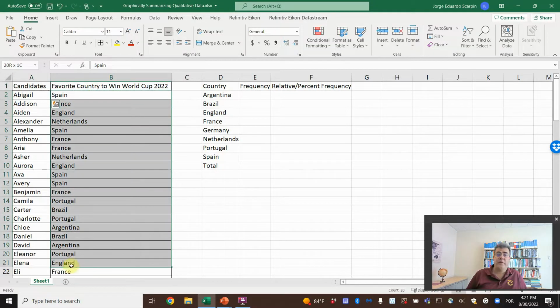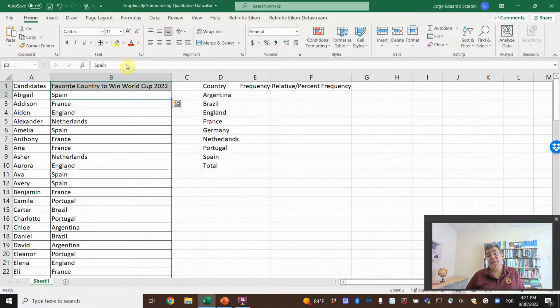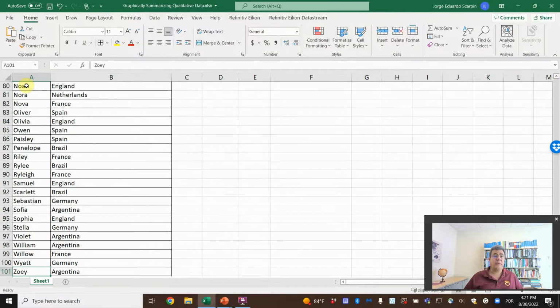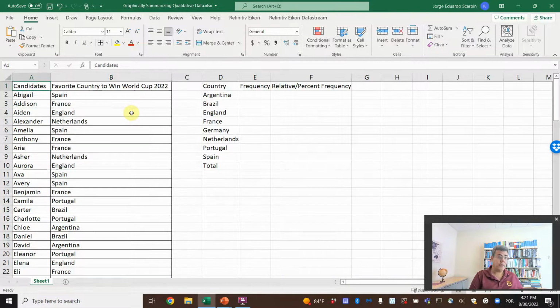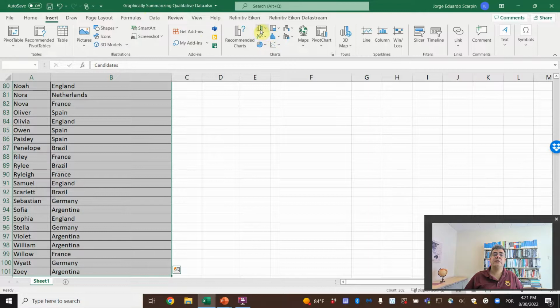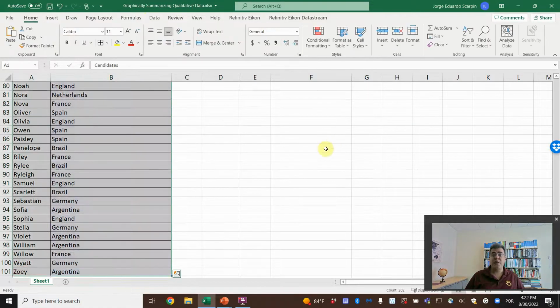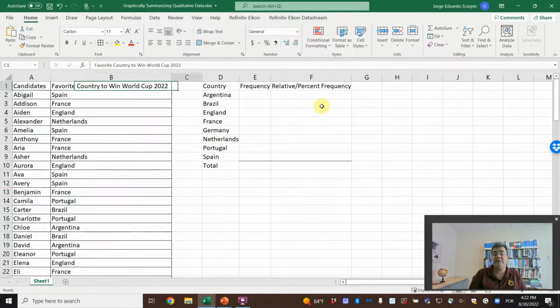So, okay, each of these persons here, they pick one, and then let's summarize this qualitative data. So what is qualitative data? We are not working with numbers here. We are working with texts. However, we cannot add. If we try here to summarize it in any chart, insert charts here, not gonna work. So we need to move these texts into numbers.